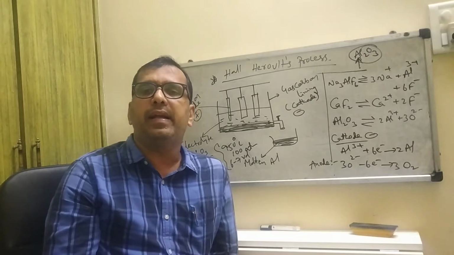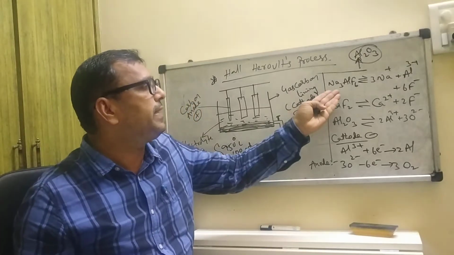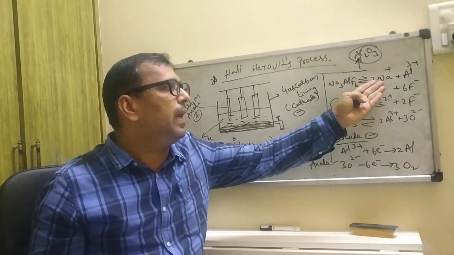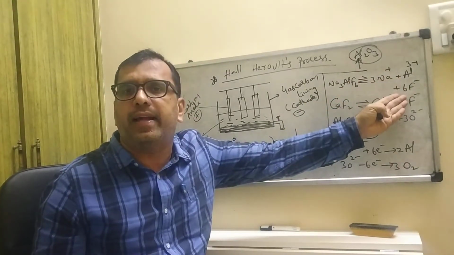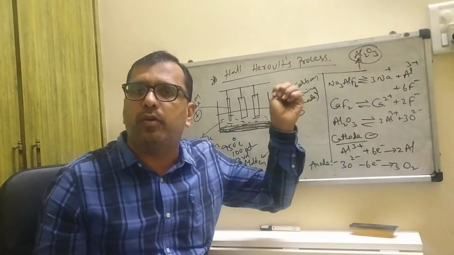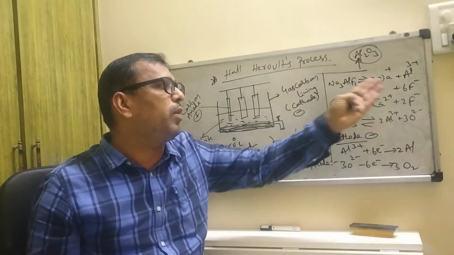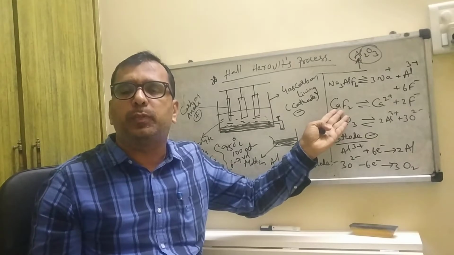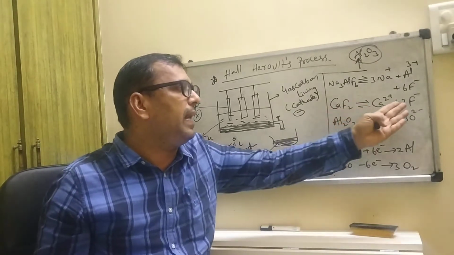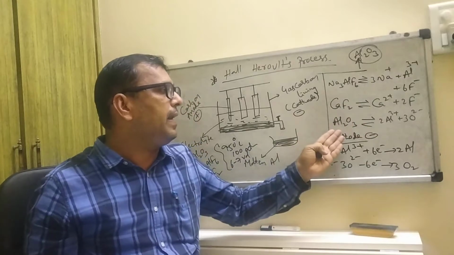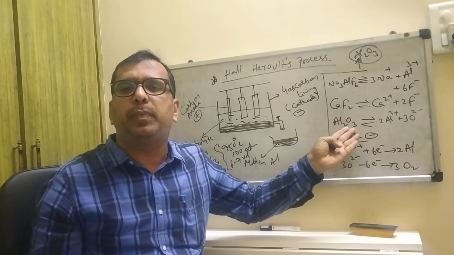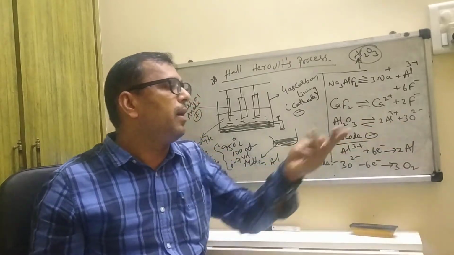First, cryolite splits into sodium ions, aluminium ions and fluoride ions. Fluorspar also splits into calcium and fluoride, and aluminium oxide, that is alumina, also splits into aluminium and oxygen.